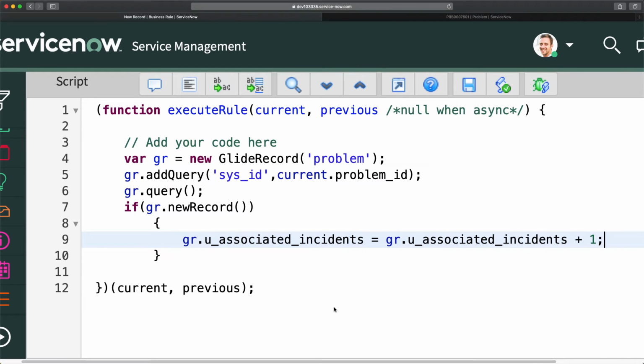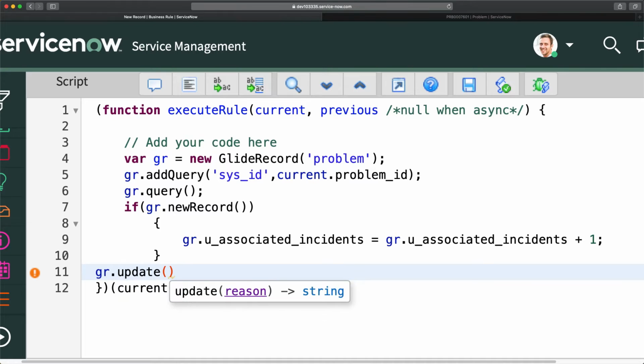It might happen that the user updates the same incident, and in that case you can also put a check. But as of now, we are just doing it like this. So I'm just doing u_associated_incidents +1, and I think it should be good. But for that, I will do gr.update so that it can update the problem record.